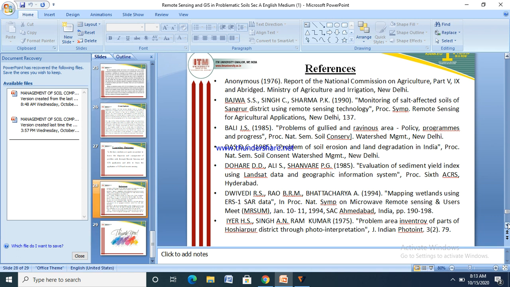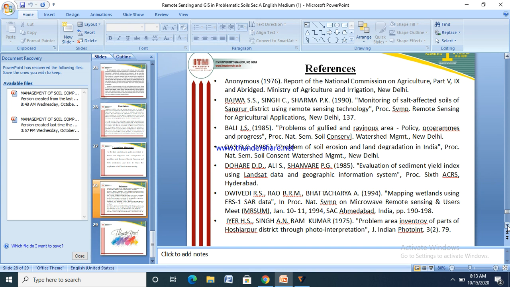Another is by Bajwa S.S., Singh C. and Sharma P.K., monitoring of salt affected soils of Sangrur district using remote sensing technology. Another is Bali J.S., who has done a lot of work on soil conservation, problem of gullied and ravines areas, policy, programs and progress. And another is Dhruvanarayana 1985, problem of soil erosion and land degradation in India.